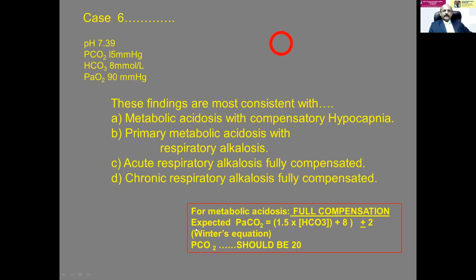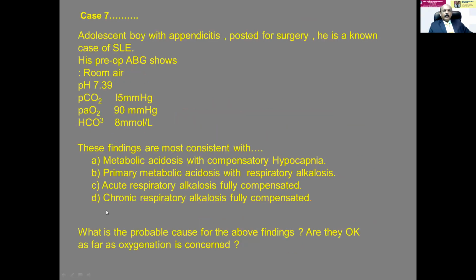This is the 7.39, which means there is a primary metabolic acidosis with respiratory alkalosis, where the PaCO2 is 15. Bicarb is 8. So the full compensation, as I said, is 1.5 into bicarb plus 8. So PCO2 should be 20. So it is 15. So more or less it is compensating.